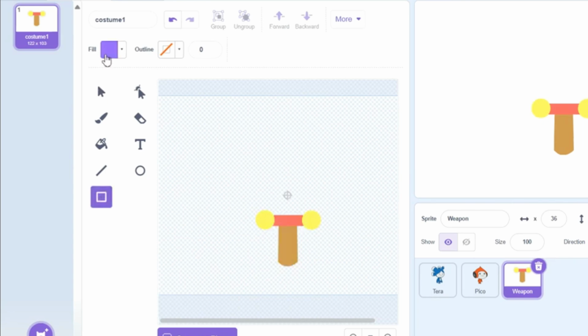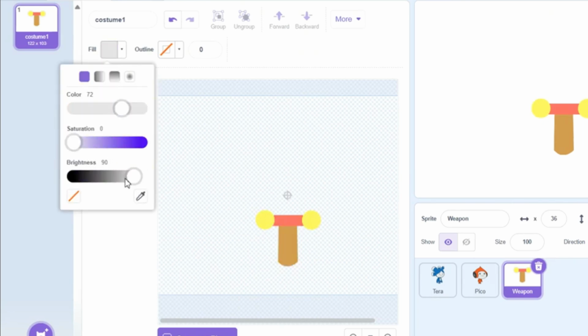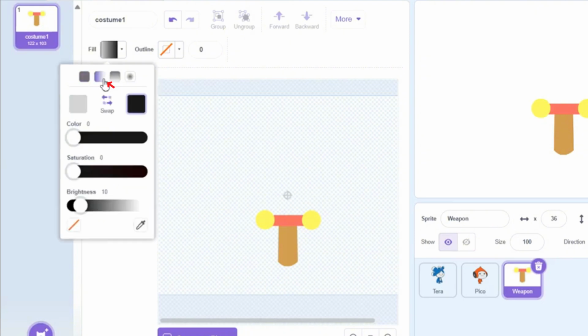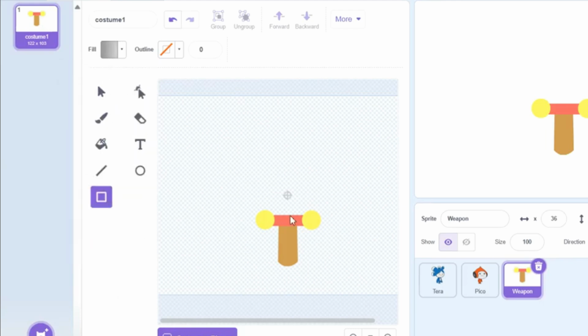For the blade, we're going to go back into the square function and change the color to gray. A light gray will do, or dark gray, depending on where we want to start from. But go choose a bit in between. And then we're going to add a gradient color over it and make the gradient white, or sort of white. That should do it.